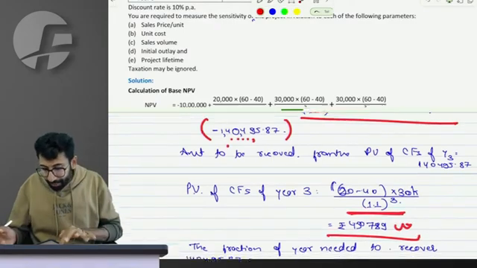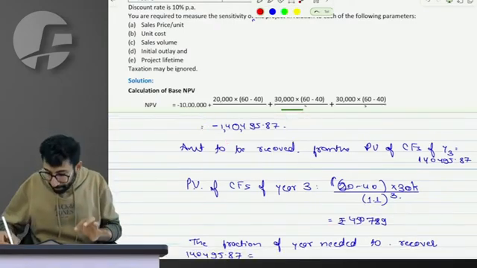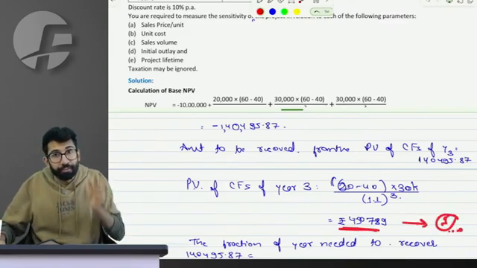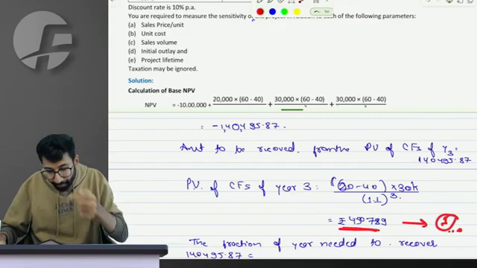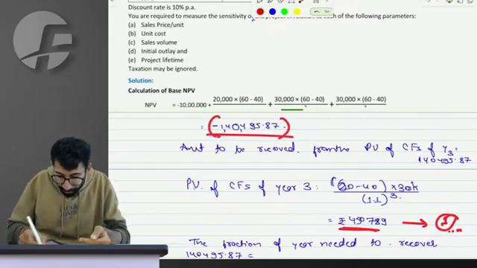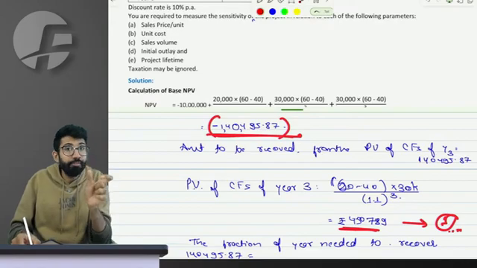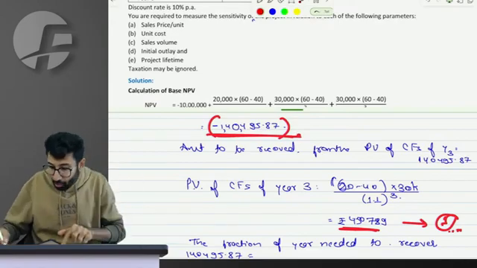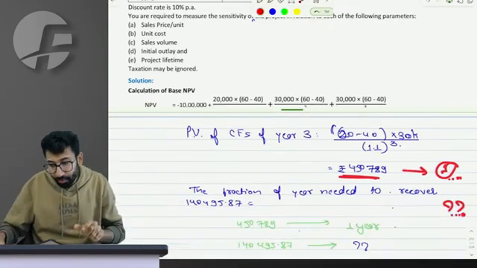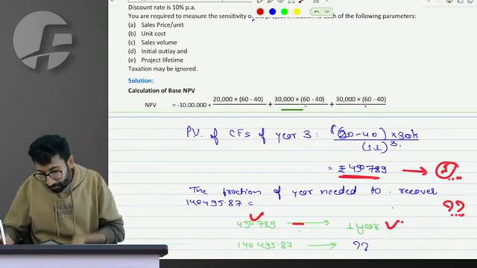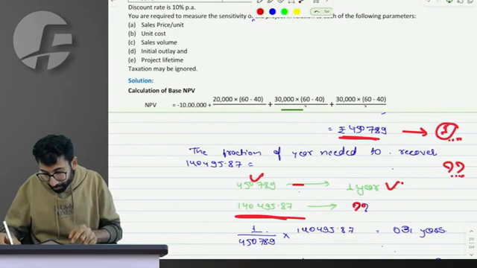Can you all please apply common sense and tell me: 4,50,000 is being earned in the entire year, in present value terms. If I want to earn only 1,40,000 out of it, because I want to make my NPV 0, not positive, how much of the year do I need? So if 450 is being earned in the entire year, then 140 will be earned in what part?